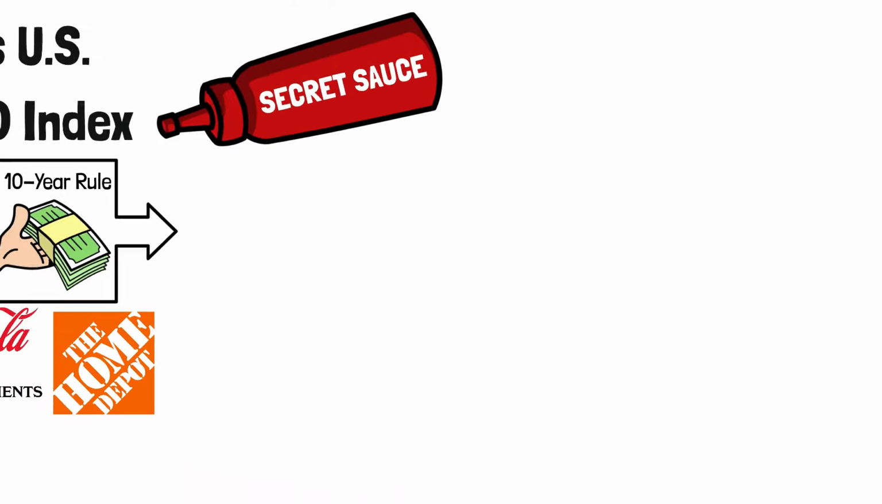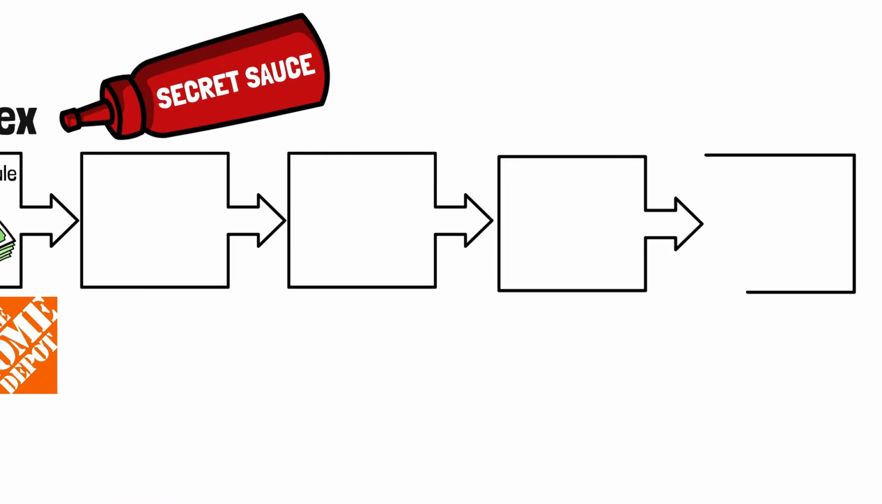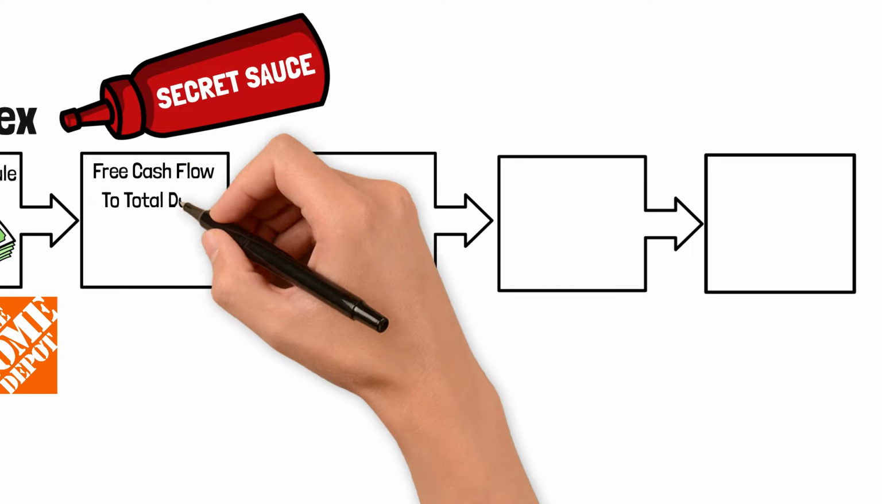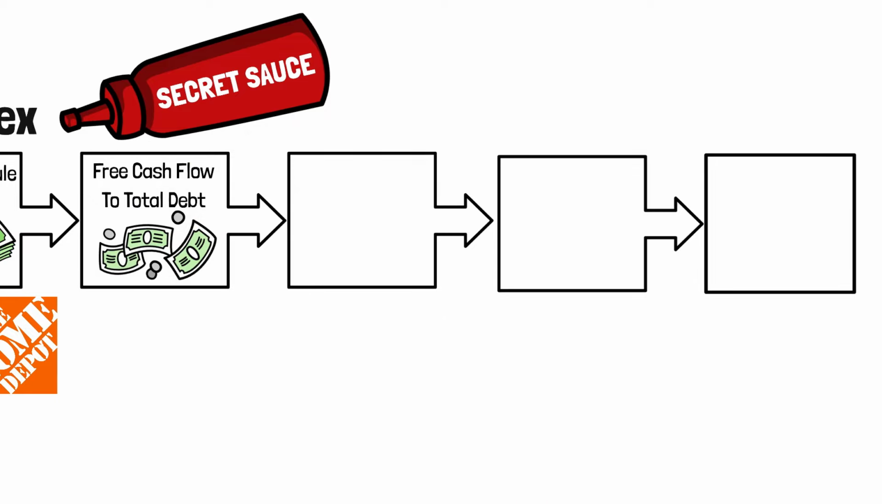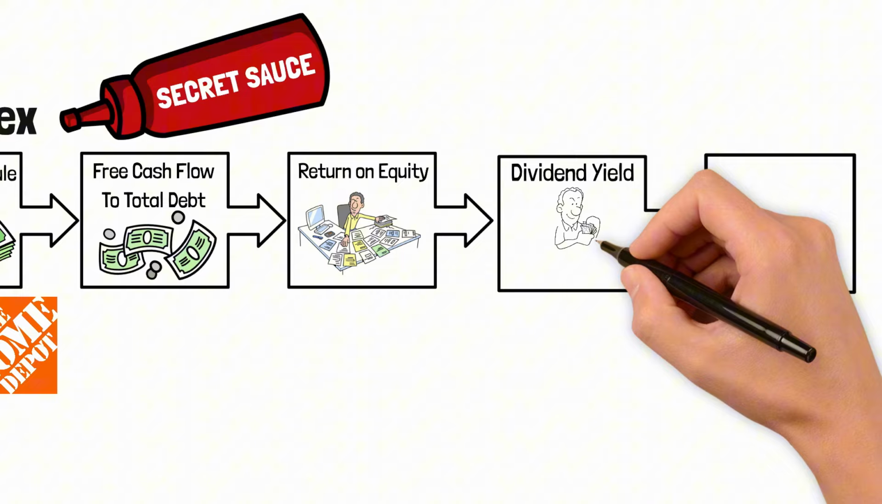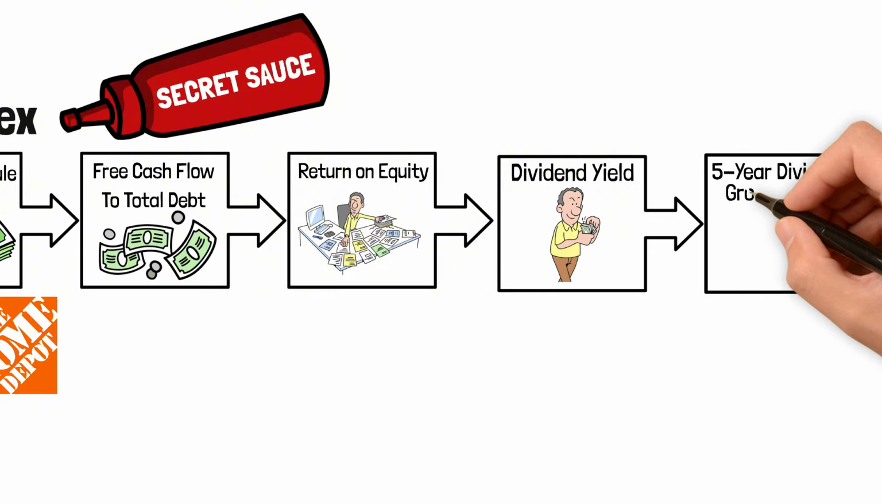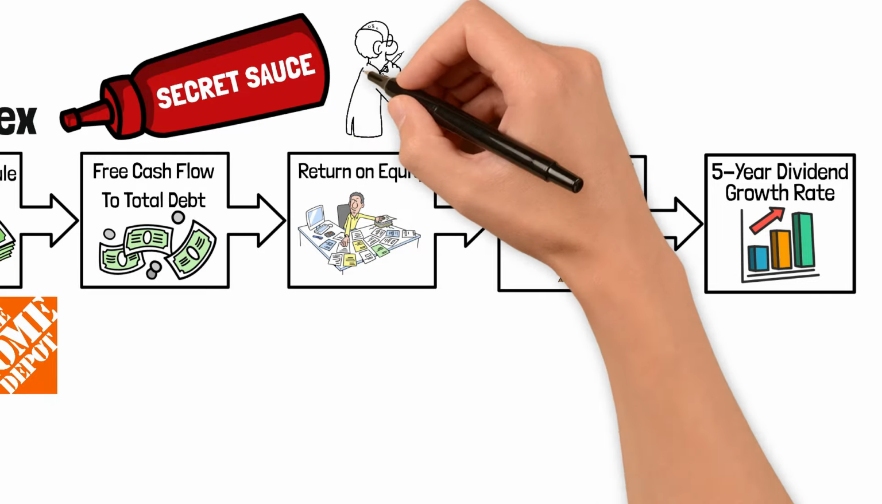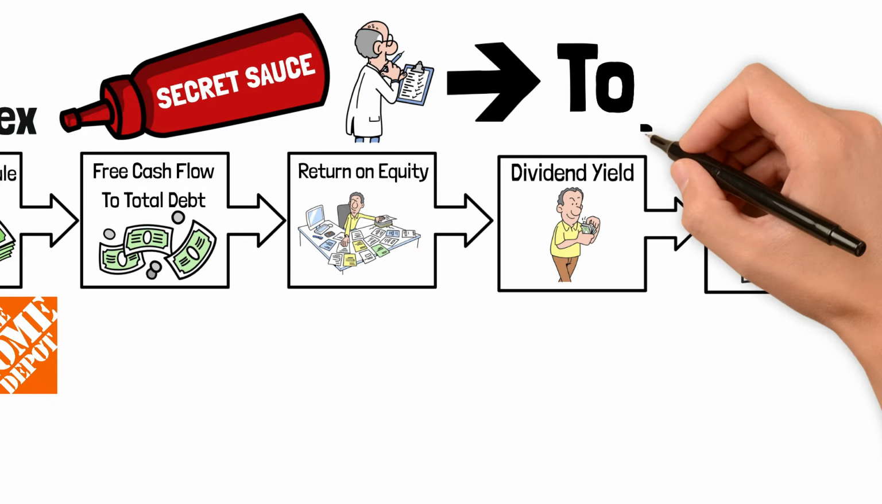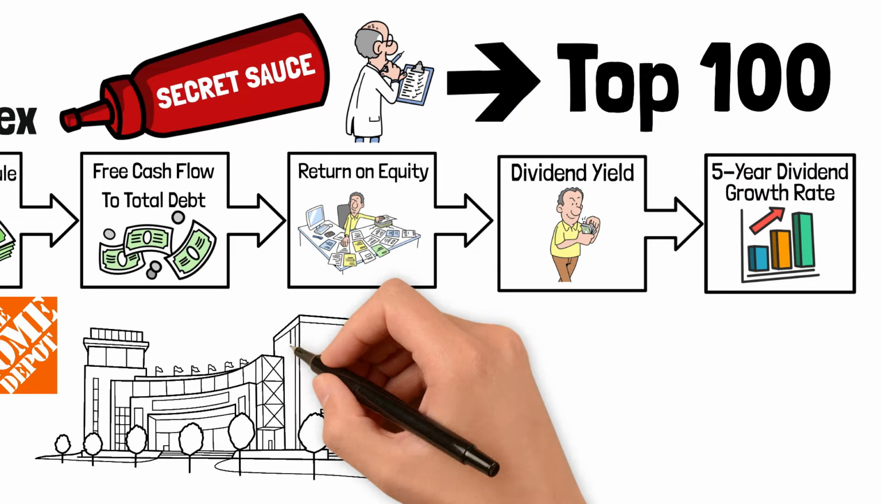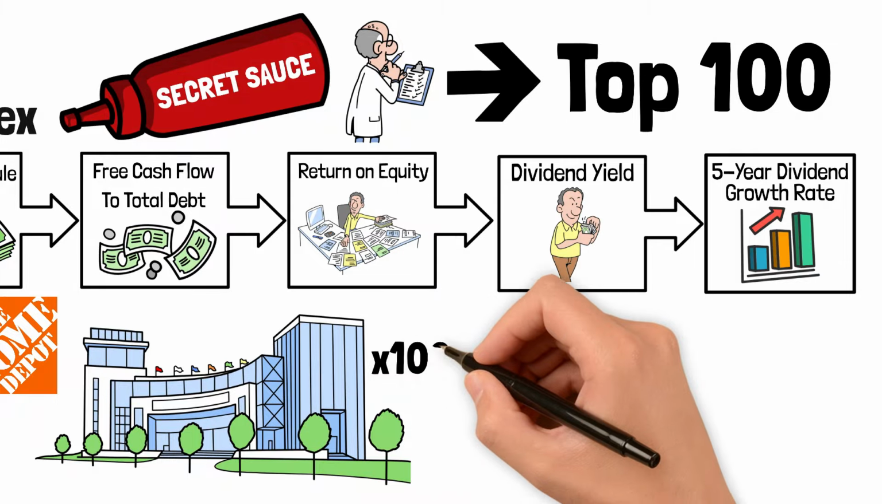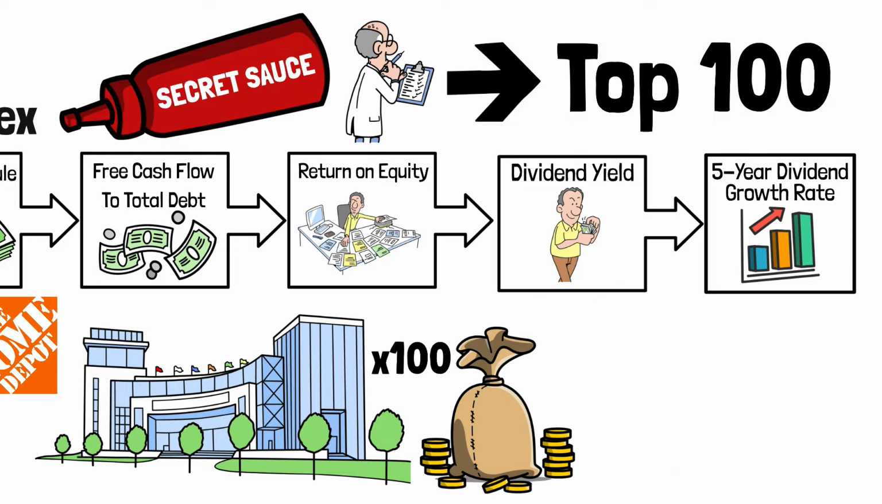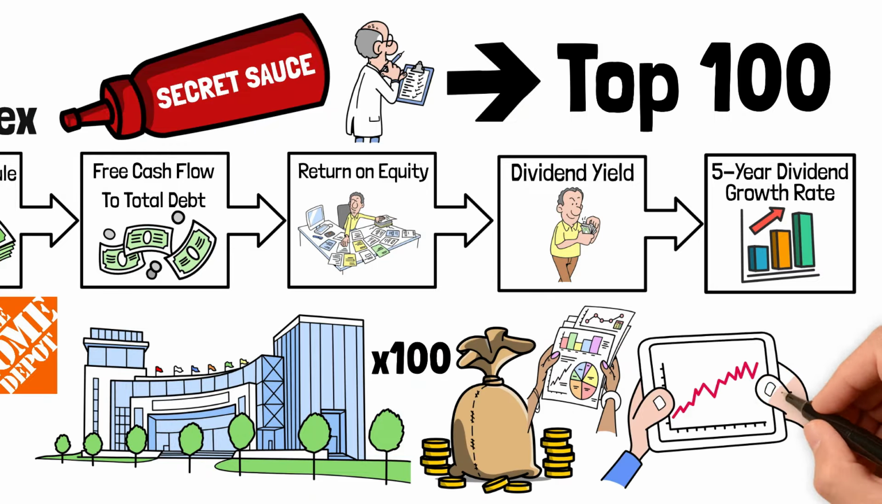After filtering for basic size, they get to the secret sauce. They rank all remaining stocks on 4 fundamental metrics: free cash flow to total debt, a stress test for cash generation versus debt; return on equity, ROE, a profitability test of management's effectiveness; dividend yield, the income test; and 5-year dividend growth rate, the growth test, ensuring the dividend is rising. The index ranks every stock on a composite score of these 4 factors and selects the top 100. The result is a portfolio of roughly 100 blue chip stocks that are profitable, have strong balance sheets, pay a good yield, and are growing that yield.